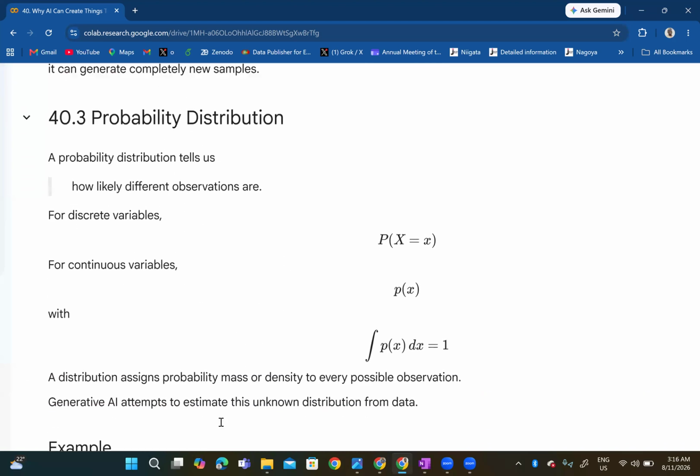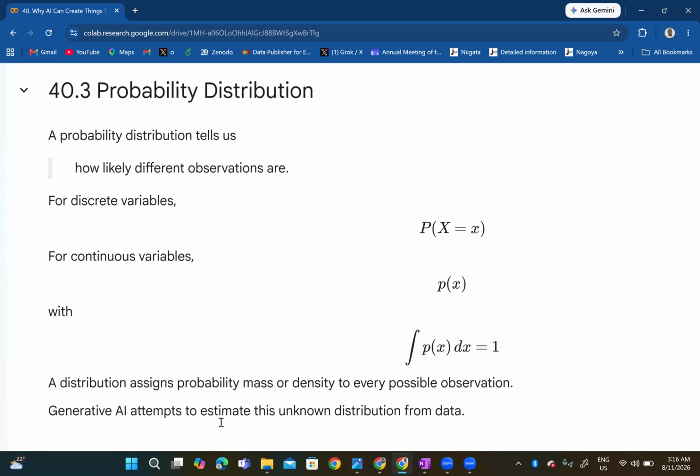So we talk about probability distribution. A probability distribution tells us how likely different observations are. For discrete variables, we have P(X = x), for instance. For continuous variables, we have p(x). So we're talking about the mathematics behind artificial intelligence. The mathematics behind artificial intelligence is the normal mathematics you have always known, right? Like probability distribution, like that you have here now. And we just have it in the context of AI.